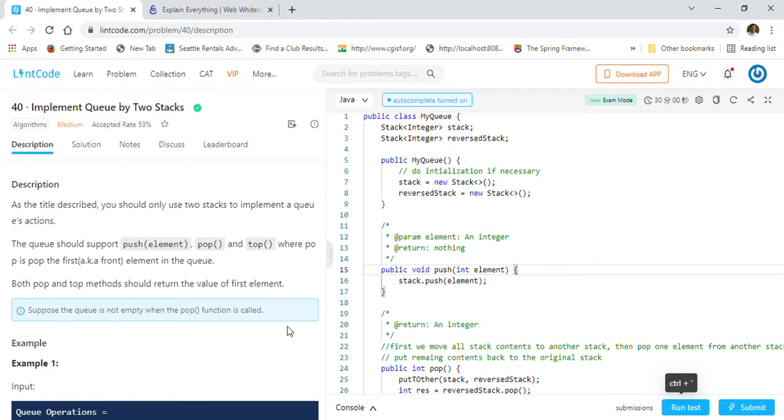Today we are going to solve LintCode problem 40, implement queue by two stacks. So let's go through the description. As the title describes, you should only use two stacks to implement a queue's actions.